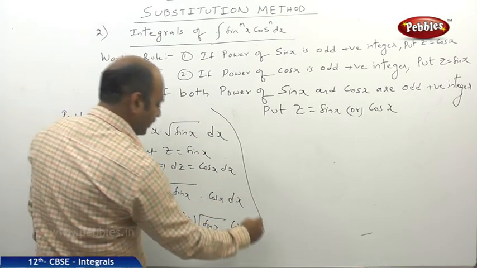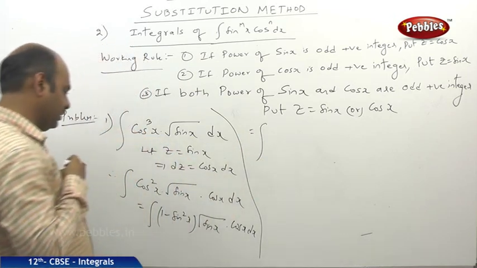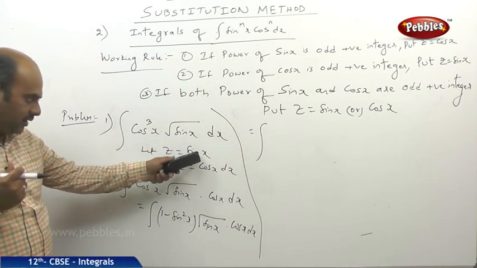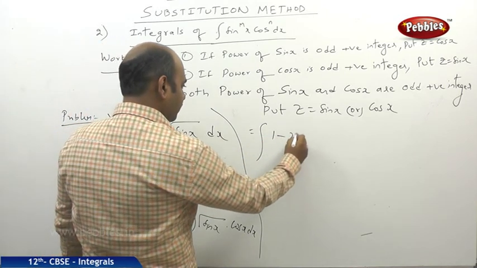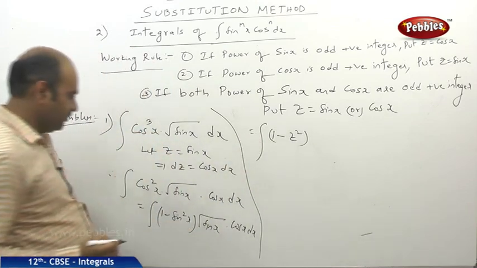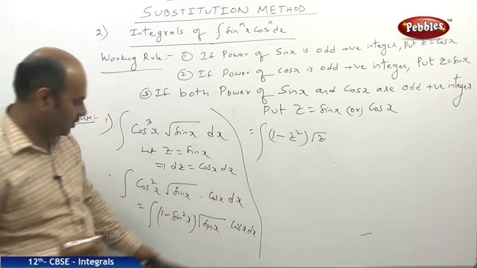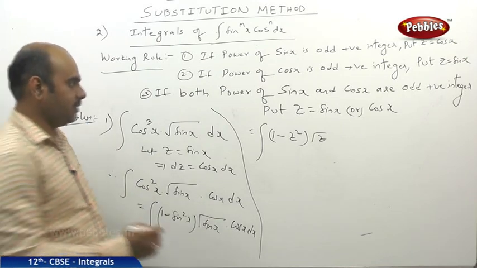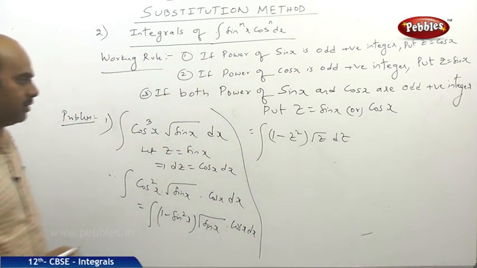So finally, in place of sin x we write z, so it reduces to the integral of 1 minus z square into root z, and cos x dx means dz. We should be very careful in substituting.